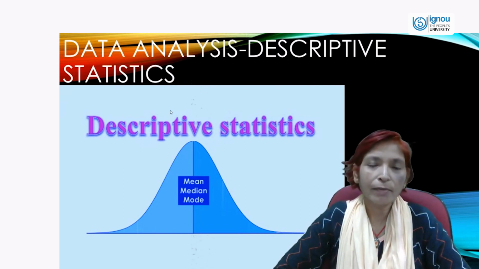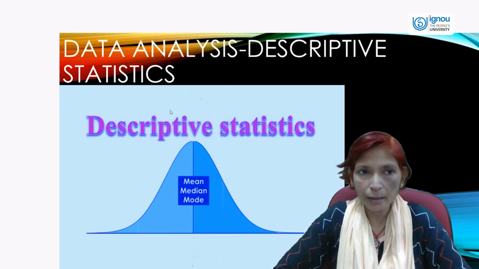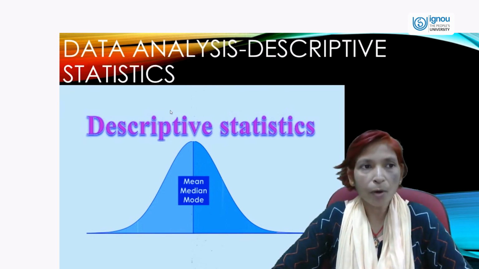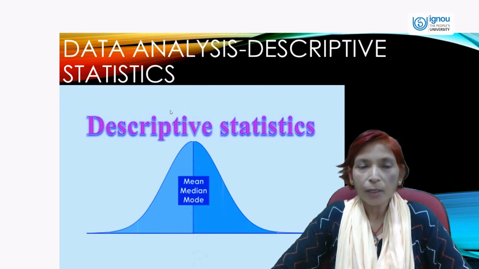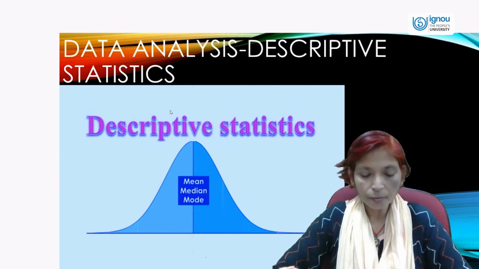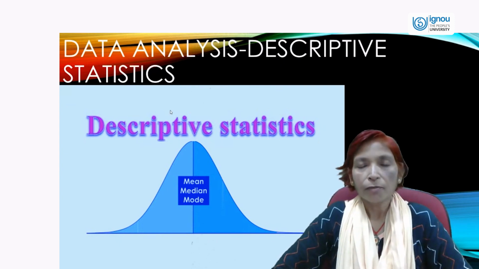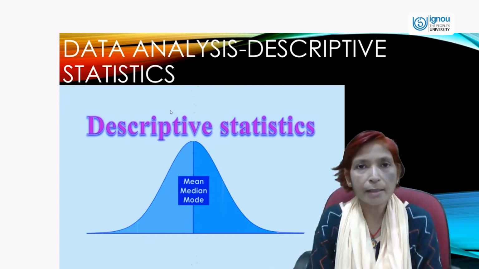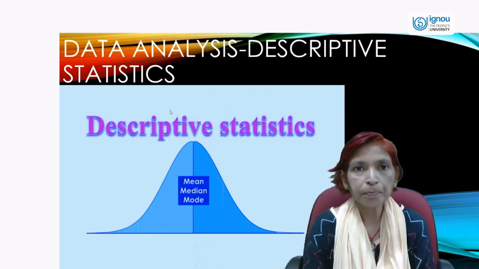In the first session, we discussed what data analysis is and what the process of data analysis is while we study this paper. What is the process? How can we collect data? How can we classify it? What is the meaning of the variables which we use in data analysis for analyzing the data?